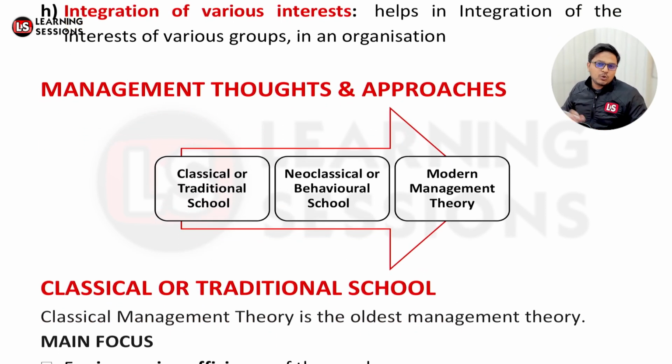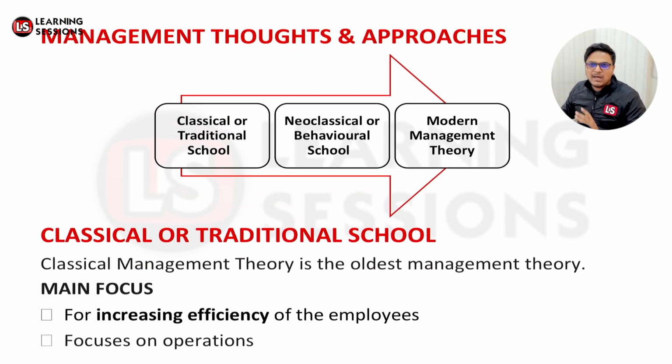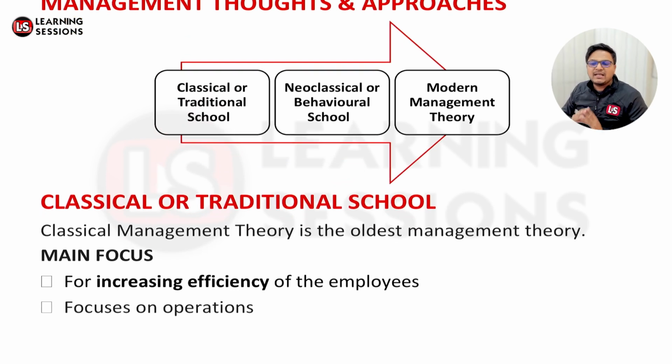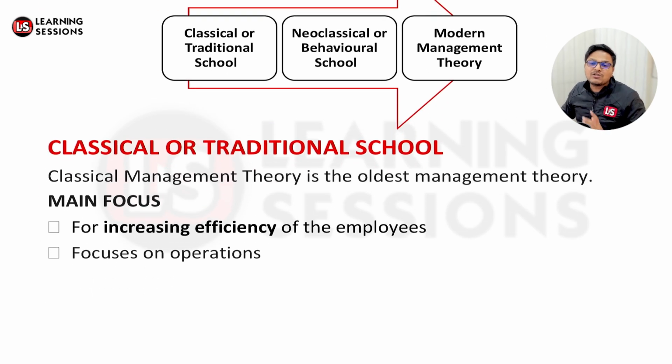The classical theory, or we can say the traditional school, is the oldest management theory, and the main focus is that we want to increase the efficiency of the employees. It basically focuses on the operations. It's just related to getting the things done. It never matters how we are doing the things. It never ever matters as per the classical or the traditional school.